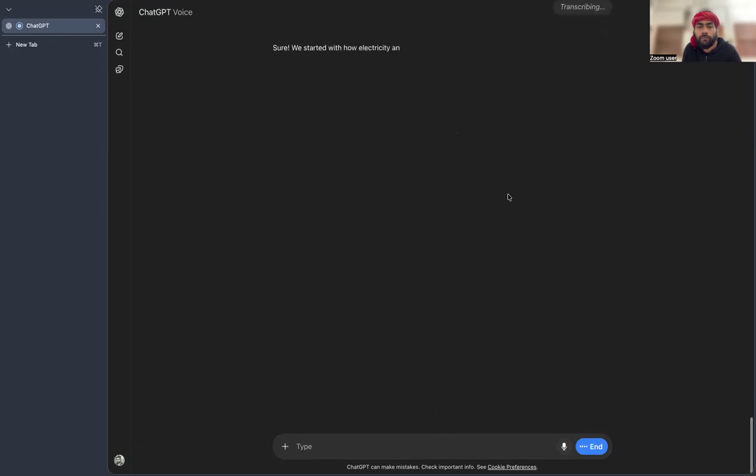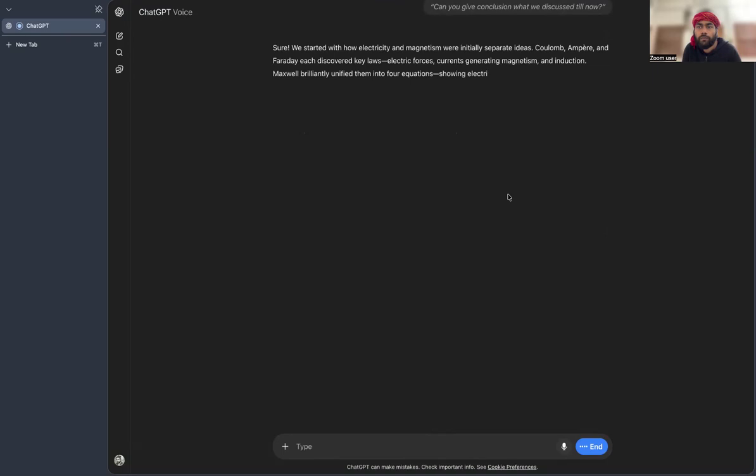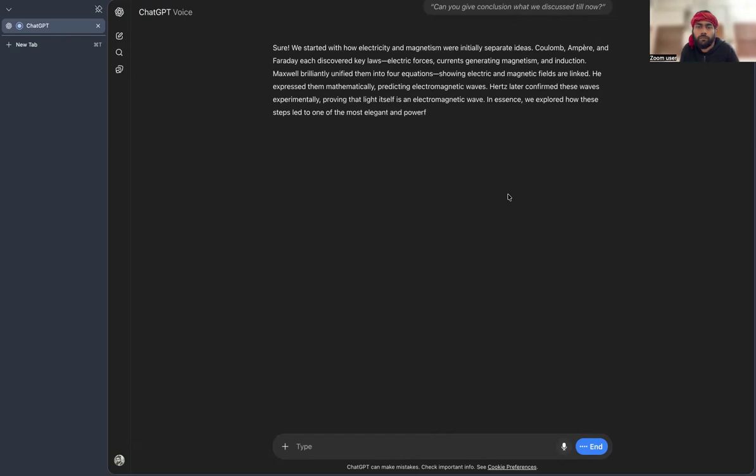Sure. We started with how electricity and magnetism were initially separate ideas. Coulomb, Ampere, and Faraday each discovered key laws: electric forces, currents generating magnetism, and induction. Maxwell brilliantly unified them into four equations, showing electric and magnetic fields are linked. He expressed them mathematically, predicting electromagnetic waves. Hertz later confirmed these waves experimentally, proving that light itself is an electromagnetic wave. In essence, we explored how these steps led to one of the most elegant and powerful frameworks in physics.